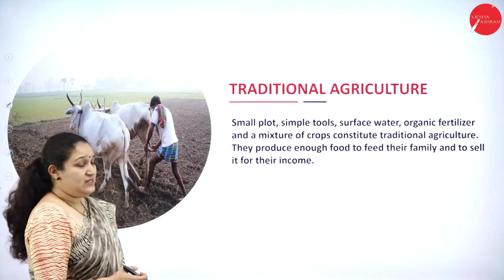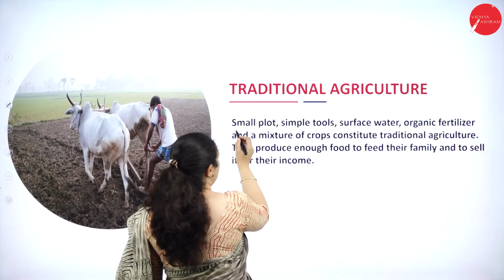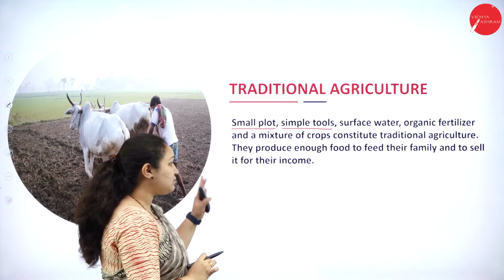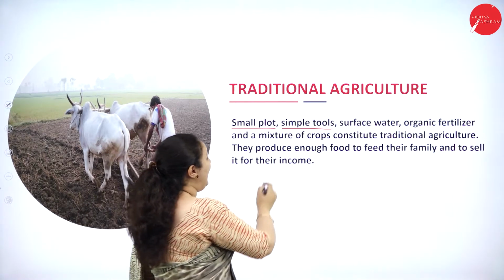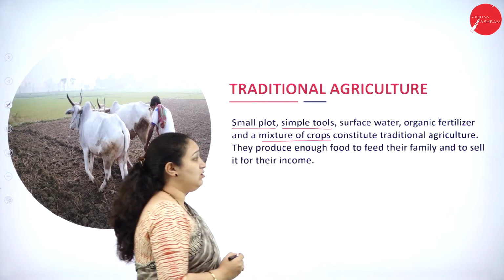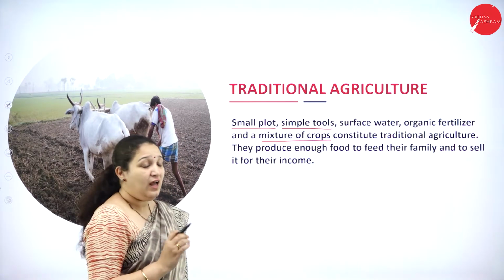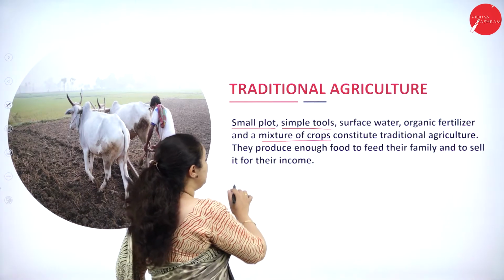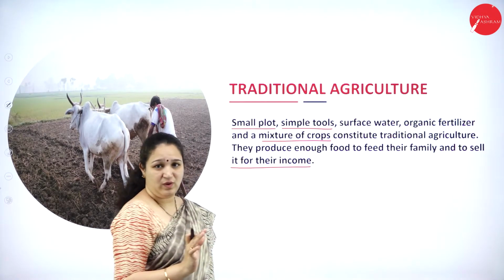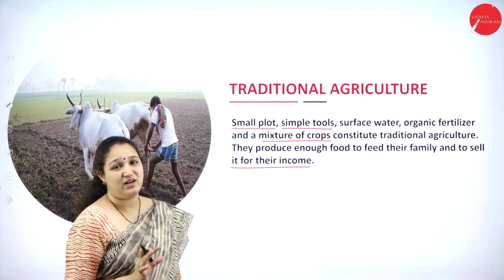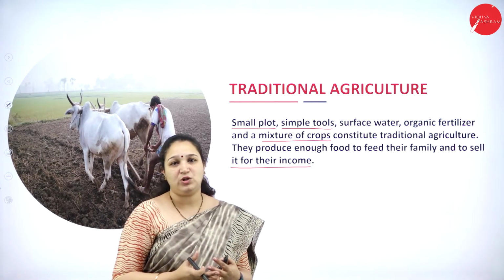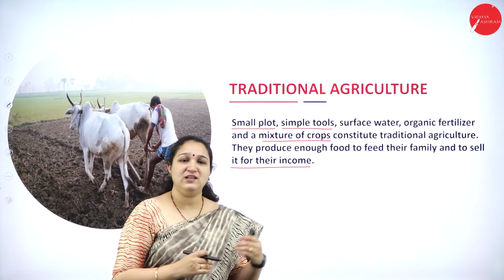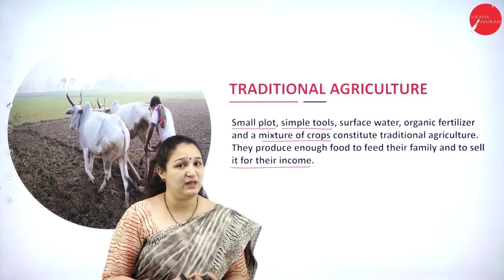Next, we'll go into the details. What exactly is traditional agriculture? Small plots, simple tools, surface water, organic farming or organic fertilizers are used, and a mixture of crops is grown, and they produce enough food to feed their families and to sell for their income. That's all. Okay, so then we call it traditional agriculture. Here new modern equipment is not used. It is not done for commercial purposes. It is enough to feed themselves and to sell so that they have some income for themselves.